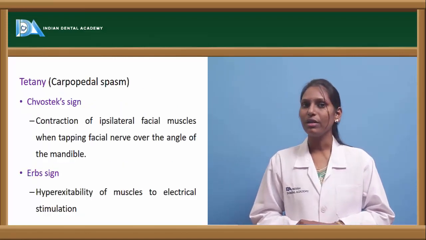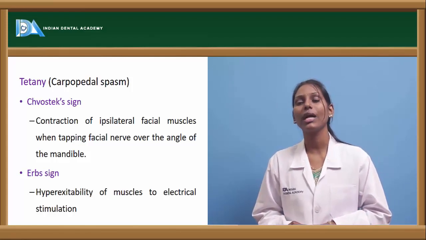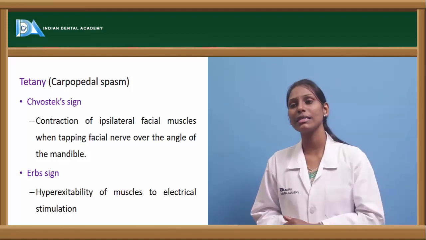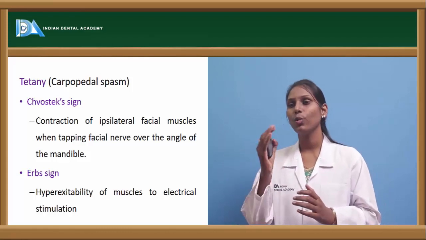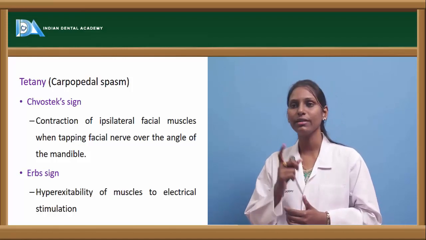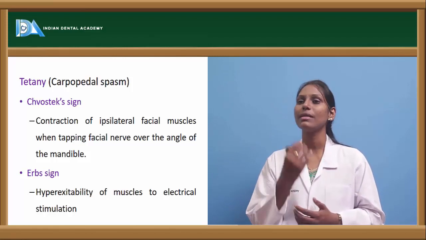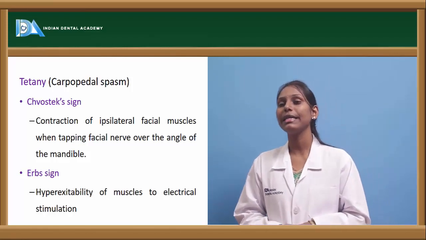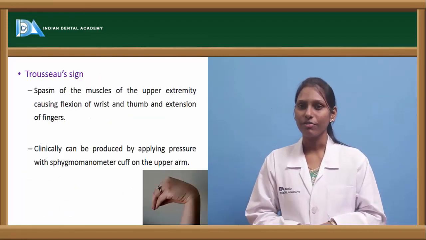Tetany is one of the features of hypocalcemia, that is decreased calcium, which leads to carpopedal spasm. There are particular signs here. One is the Chvostek sign, where there will be contraction of ipsilateral facial muscles when tapping the facial nerve over the angle of the mandible. When we tap the facial nerve over the mandible, ipsilateral facial muscles will contract. Erb's sign is hyperexcitability of muscles to electric stimuli, seen because of hypocalcemia.